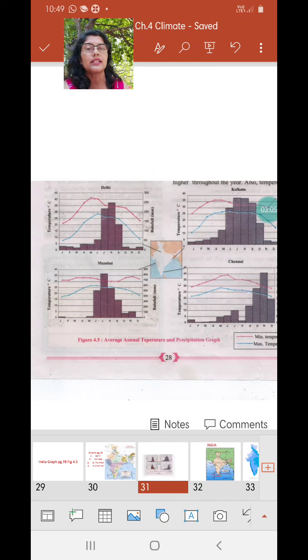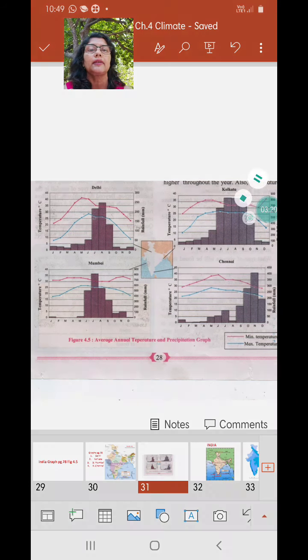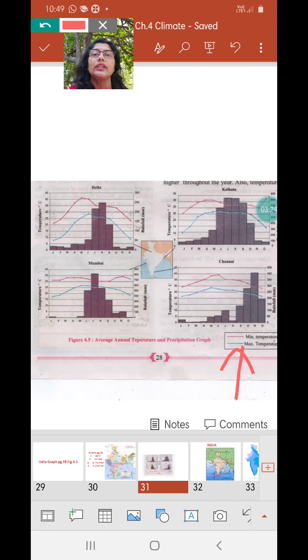So we will not waste much time finding the maximum, minimum temperature, etc. You can pause the video, and for all the 4 major cities, you have to find out the maximum temperature, minimum temperature. Here there's a little mistake in the textbook. The red line actually shows the maximum temperature, but they have mentioned minimum, which is wrong. So the red or the pink line shows maximum, and the blue line shows minimum temperature. You can make the changes over there.